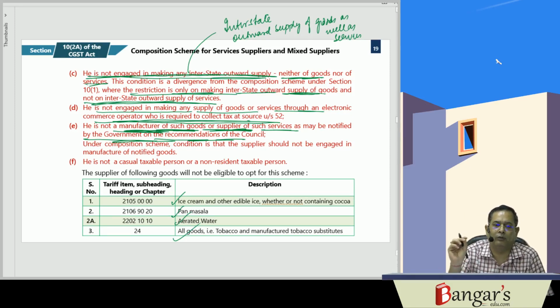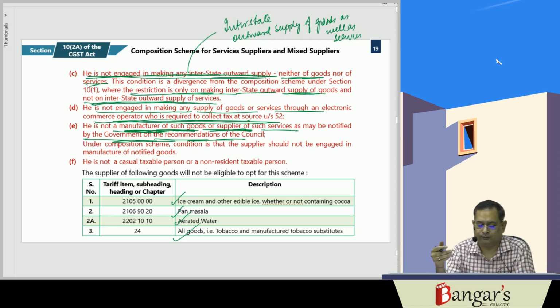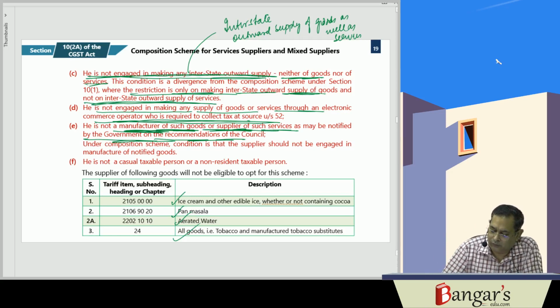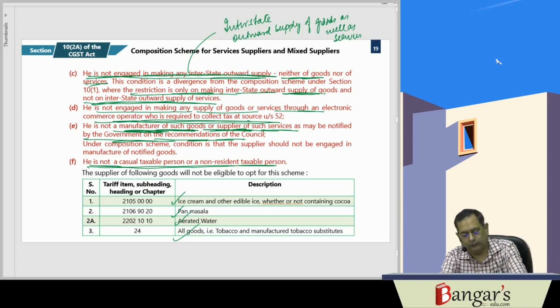So he must not be engaged in manufacturing activity. He must not be engaged in making any manufacturing of such goods or supplying any services which the government so notifies. So here the supply of service word has also been added. And he is neither a casual taxable person nor a non-resident taxable person. He must not be a casual taxable person and he must not be a non-resident taxable person.